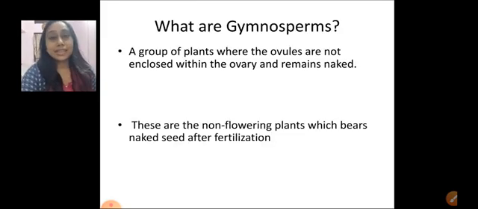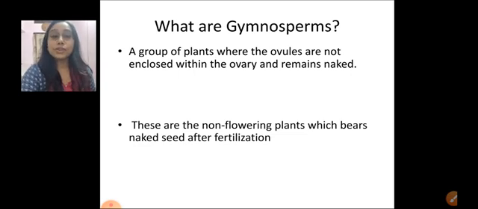So what are basically gymnosperms? Gymnosperms are a group of plants where the ovules are not placed inside the ovary, and that's why the ovules are naked. These are non-flowering plants which bear naked seeds, because the flowers are not there. If flowers are not there, will there be ovaries? No, ovaries are also not there, but ovules are there. Ovules are free, ovules are naked.